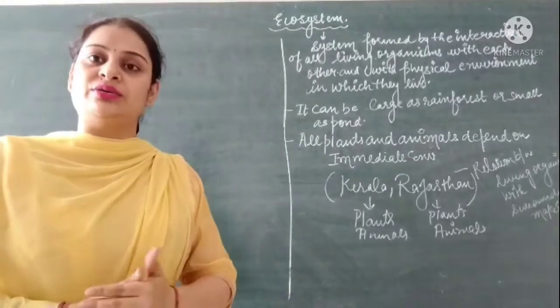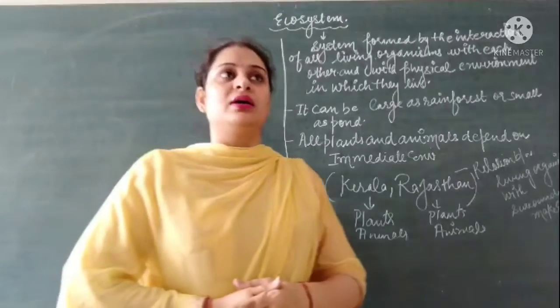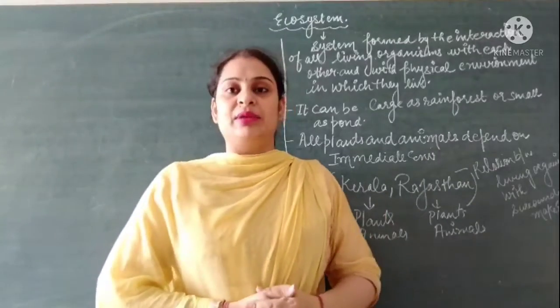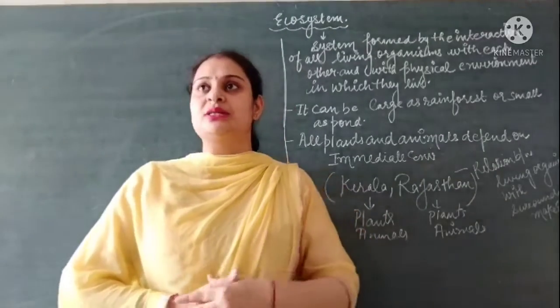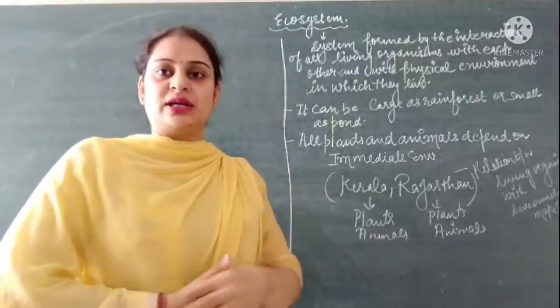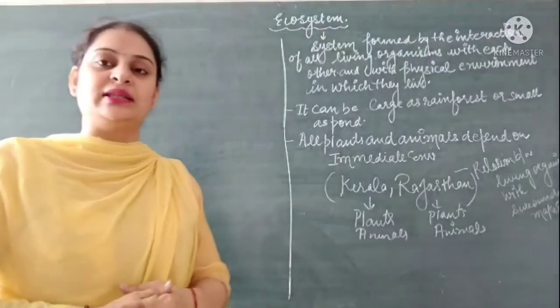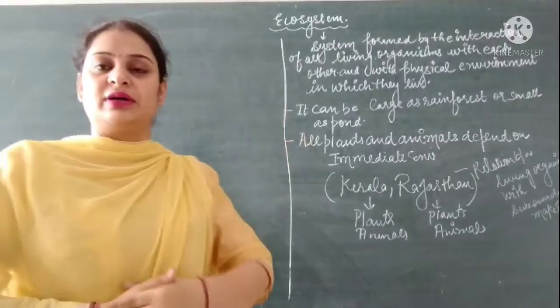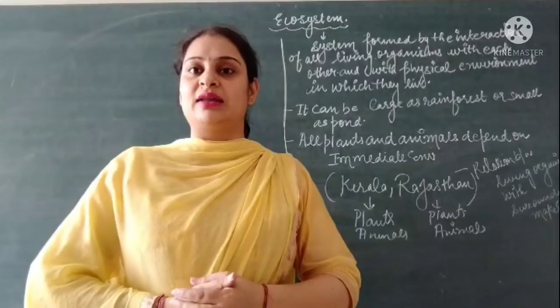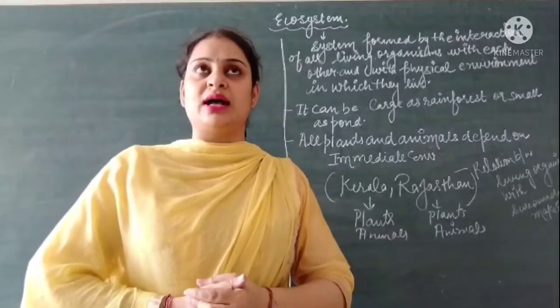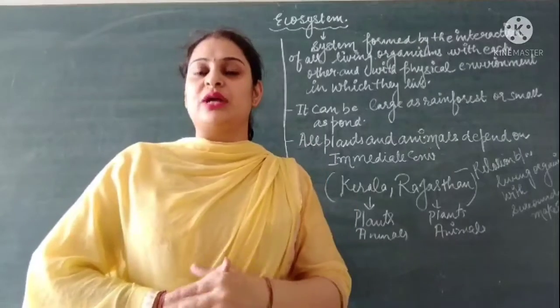Their friends started to describe the environment and the climate in which they live. One of the students explained that the weather there is like the weather in Kerala, and a second student said he belongs to Rajasthan.